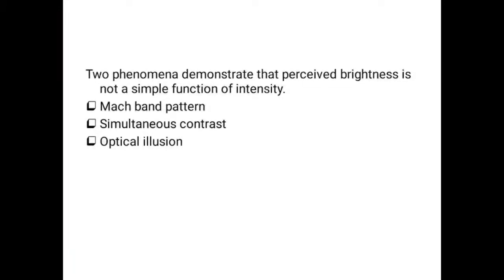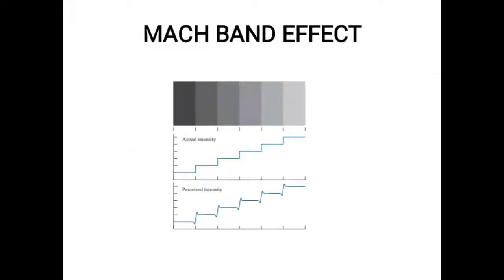Let us see what the Mach band pattern is. The Mach band effect is a spatial interaction of luminances from an object and its surround. It is based upon the spatial interaction of luminance at a particular location of an object and its surrounding area. This effect shows that brightness is not a monotonic function of luminance. Here the brightness is not only a function of the luminance.